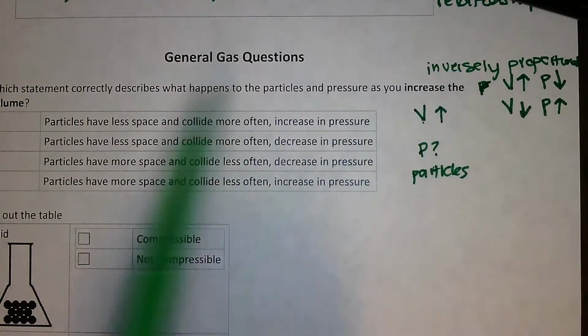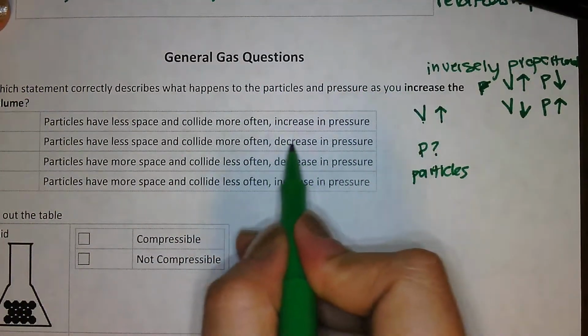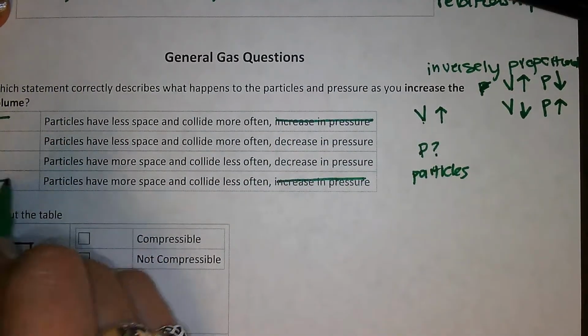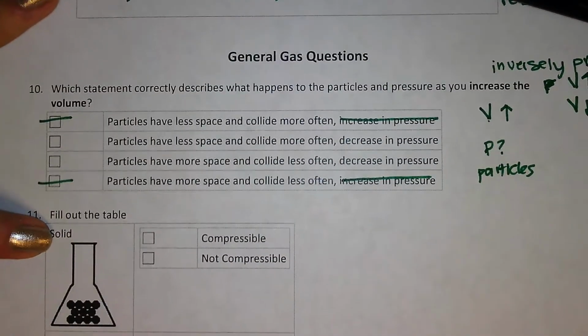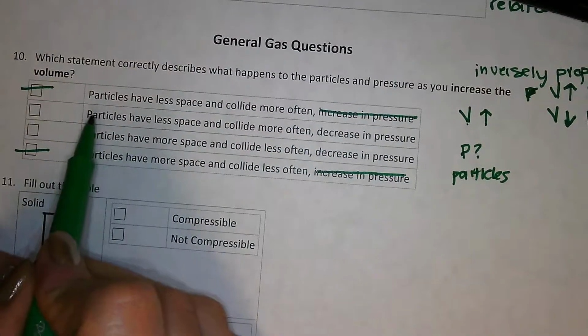So if I increase the volume, my pressure has to decrease. So I have to pick the one that says decrease in pressure. So not this one and not this one. I can immediately get rid of those. All right, I think that was the hard part because the rest is just describing my particles.